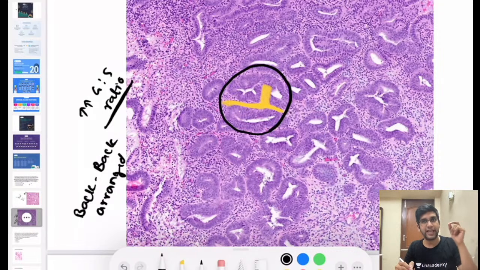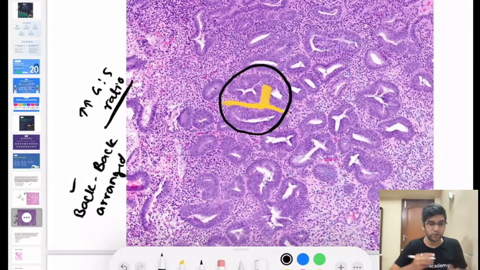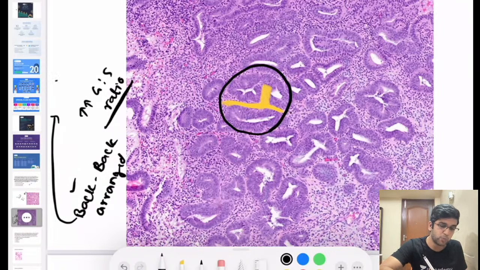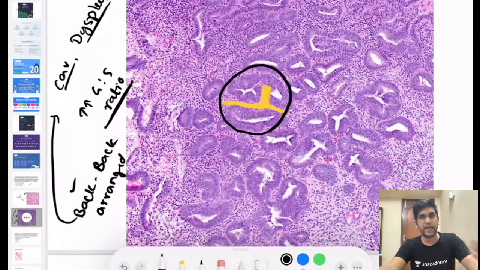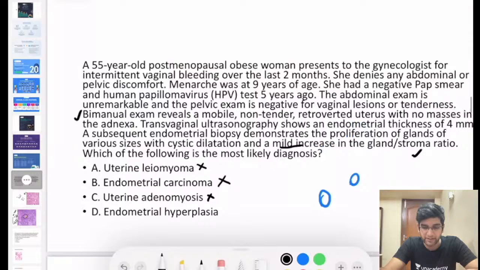When I don't see any stroma between two glands, I'm going to call them back-to-back glands, which means the amount of endometrial proliferation is very, very high. I think of an adenocarcinoma. There are a few pointers for a carcinoma. That's one. Second, obviously the features of dysplasia. When the features of dysplasia are there, I'm going to think of a carcinoma, right? So coming back to the question, it didn't mention anything about it.